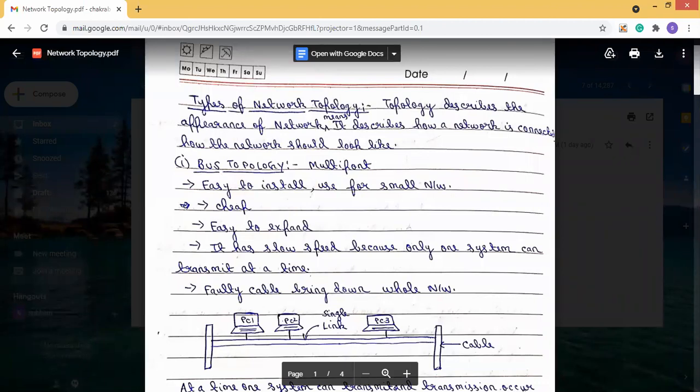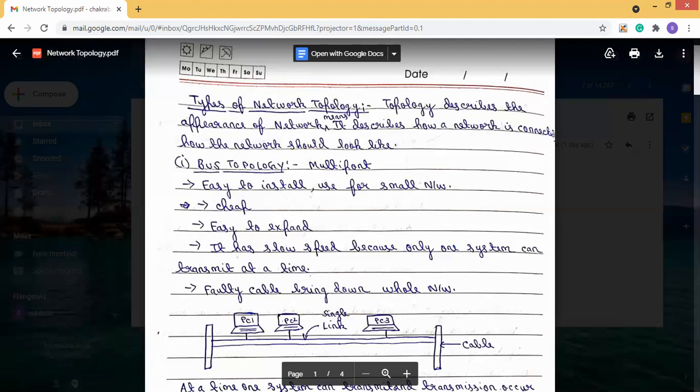Now, what is bus topology? Bus topology is a multi-point connection. In the previous class, I discussed what multi-point is. Multi-point means a single link is shared by more than 2 devices. Then it can be called multi-point. Bus topology is like that. Bus topology uses the multi-point connection.